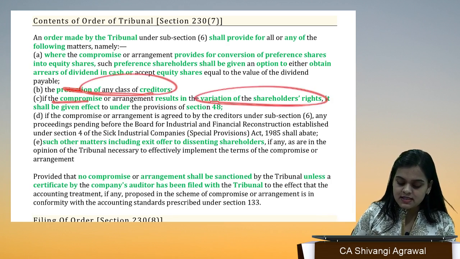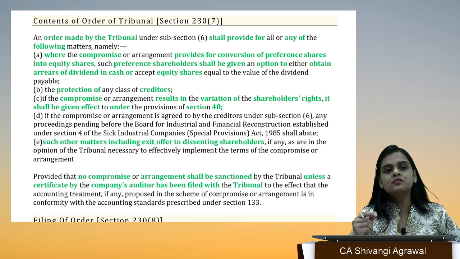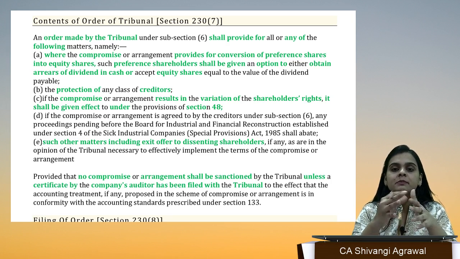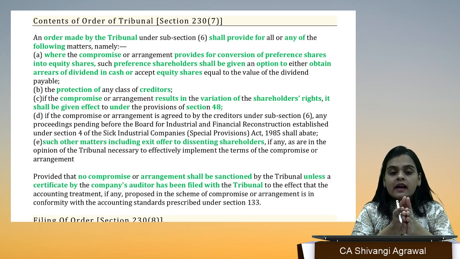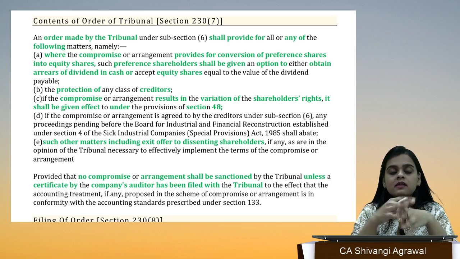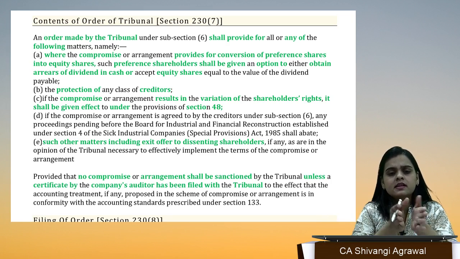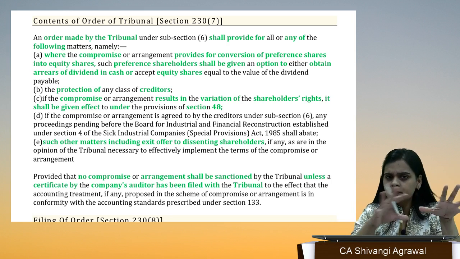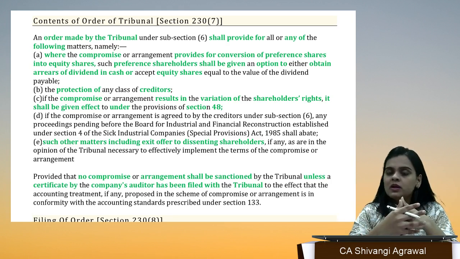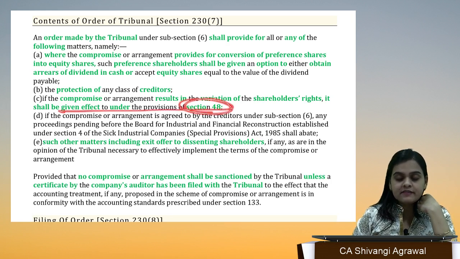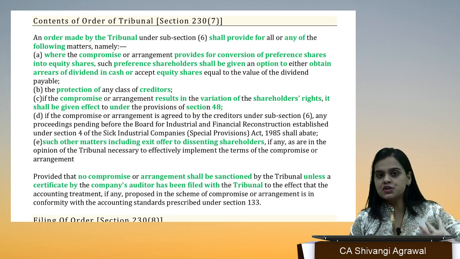If the compromise results in variation of shareholders' rights, section 48 talks about DVR, right? Variation of shareholders' rights. That means earlier a shareholder was entitled to 1 share, 1 vote. Or maybe now the dividend, which was paid based on his shareholding, will not be paid that way. Now the dividend will be paid like 10 shares and then 1 dividend, something like that. Maybe the terms are being altered. Whatever the terms being altered, they have to be given effect in compliance with section 48.